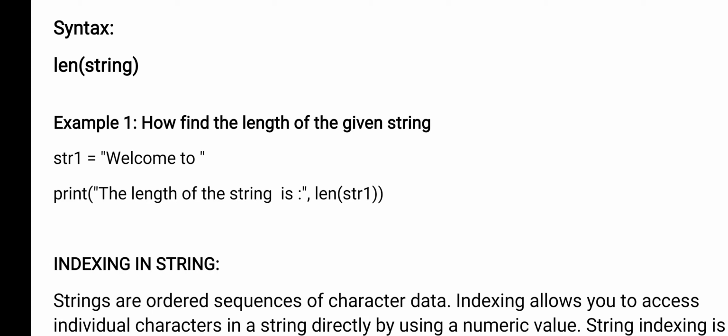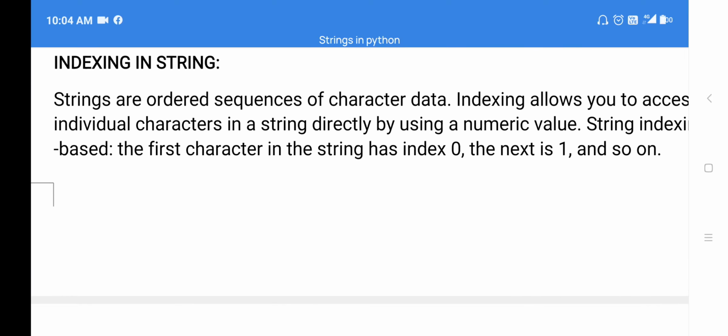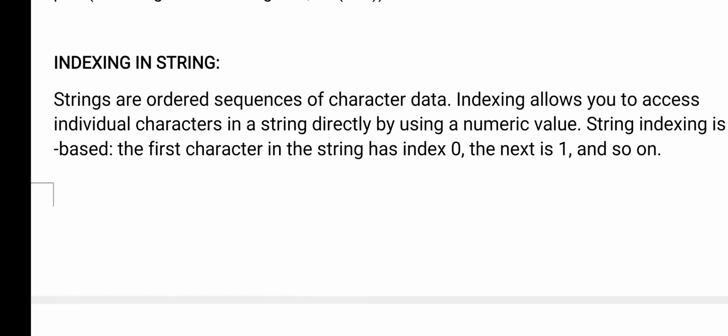Right. Now, indexing a string. Indexing. See, actually in C and C++, you have a character array. What does character array mean actually? An array is a sequence, a collection of elements of the same data type. If it is a collection of characters, what is it? A string. So a character array is called a string.